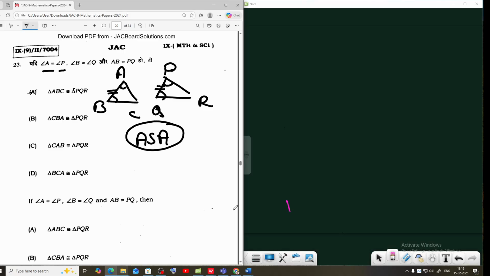Which option is the correct answer? First, angle ABC: A corresponds to P, B corresponds to Q, C corresponds to R. So ABC and PQR is the correct answer. Next, the option with C corresponding to R first is not starting with R, so it is wrong. Option D, BCA: B corresponds to Q but does not start with Q, so this is also wrong. So the correct answer is the first.